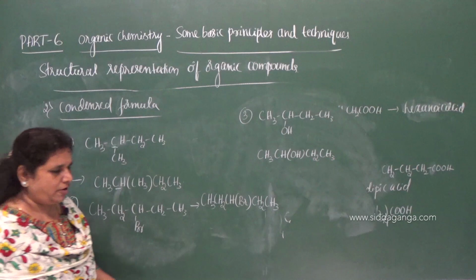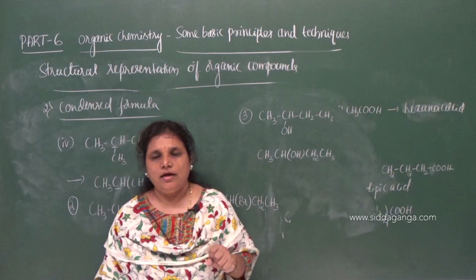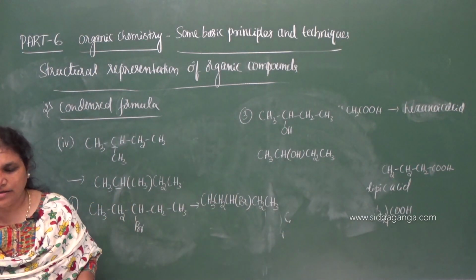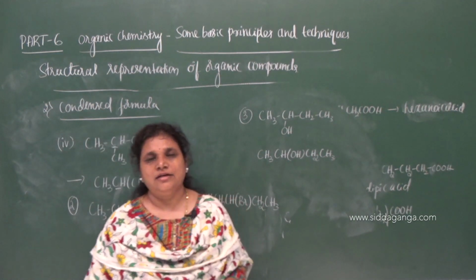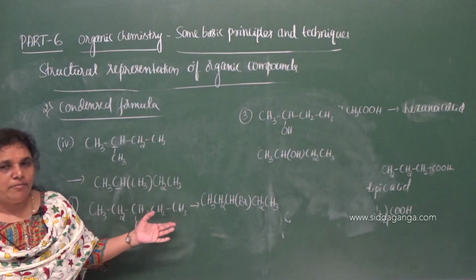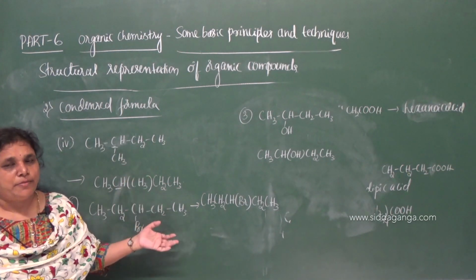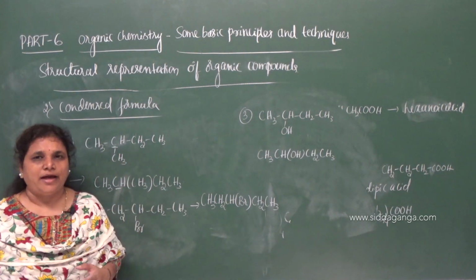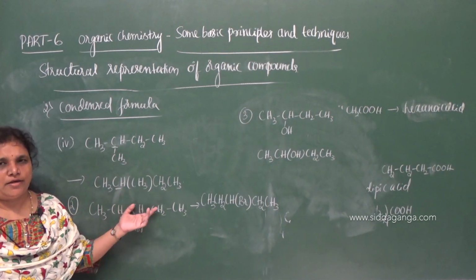In a condensed formula, the carbon and hydrogen atoms and atoms of other elements are shown in the formula, but the single bond between the carbon atoms and the single bond between carbon and hydrogen are not shown. If any double or triple bonds are present between carbon atoms, and also between carbon and another atom, they can be shown by using a double dash and a triple dash.